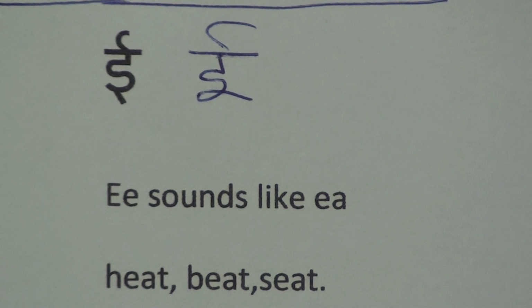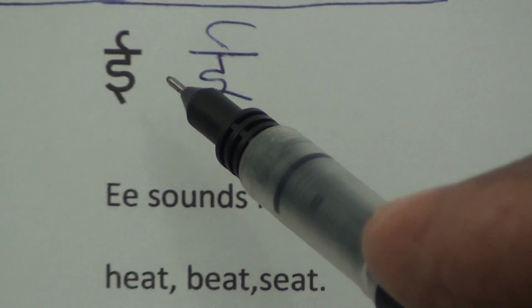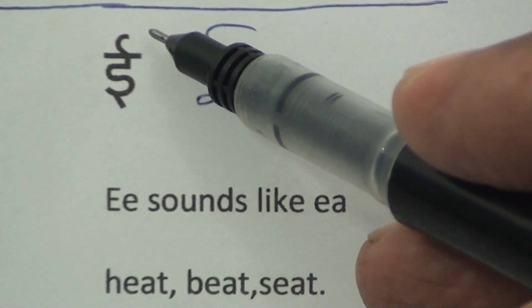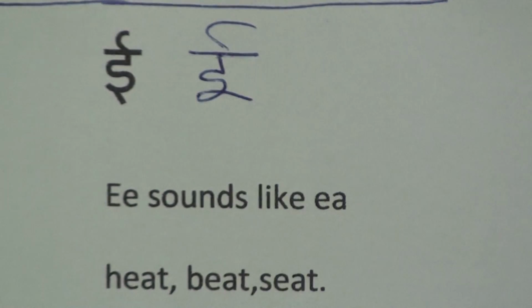The next letter of the Hindi alphabet is E. It is similar to the previous E, but it has this sign over it. E sounds as EA in English words: heat, beat, seat, meet, treat, etc.